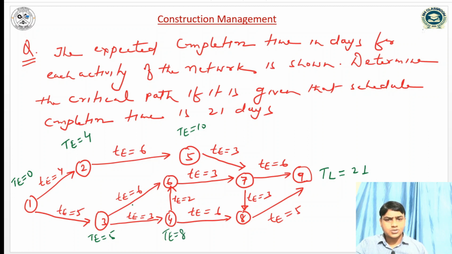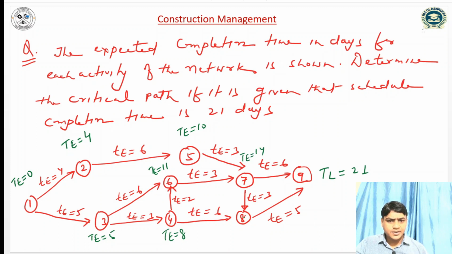In event 6, two incoming arrows are coming, one from event 3 and another from event 4. So we have to take the maximum value. So 5 plus 6, 11, and 8 plus 2, 10. So the maximum value is 11. Similarly for event 7, we can write 11 plus 3, 14, and 10 plus 3, 13, so it will be 14.